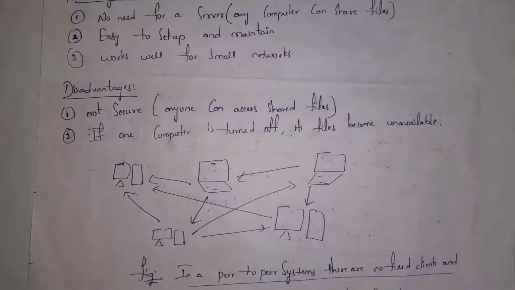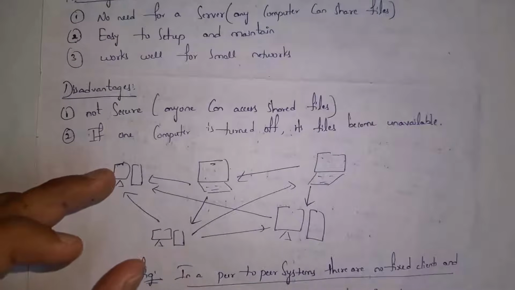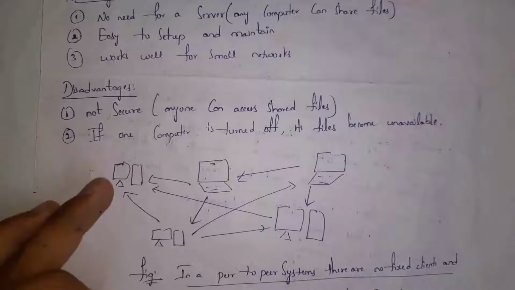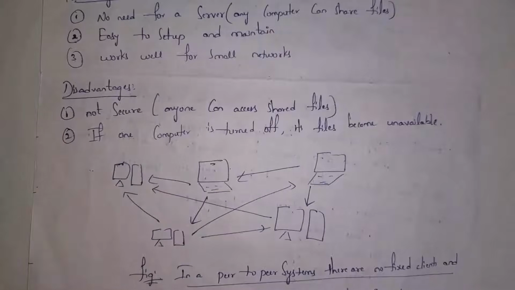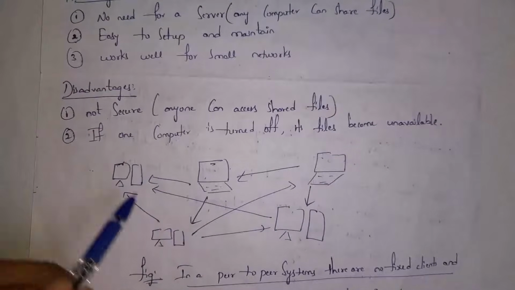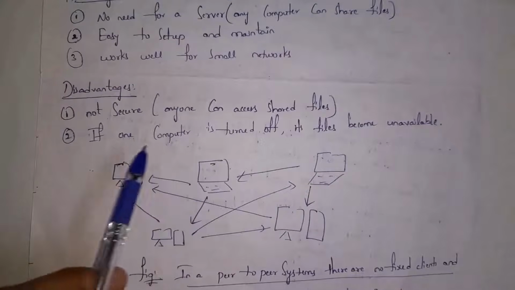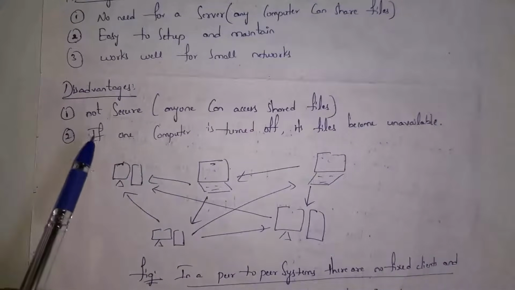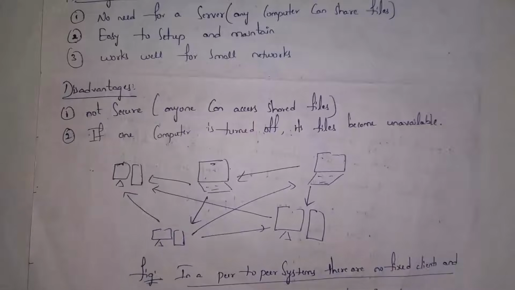These are disadvantages. And the first one is not secure. Guys, each and every computer contains files, and we can share files to everyone. So it is not secure. Guys, for example, if this computer is not working, then this person cannot get files from this computer. So if one computer is not working, its files become unavailable.